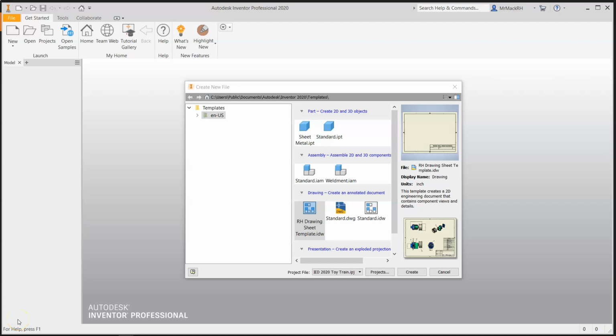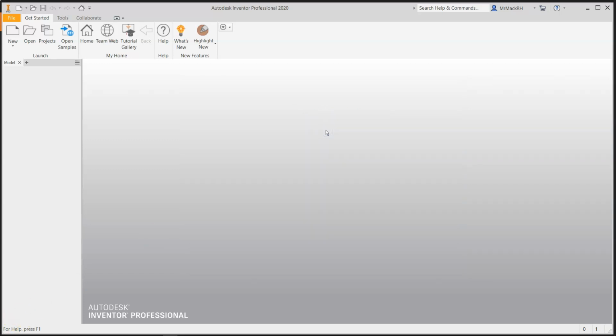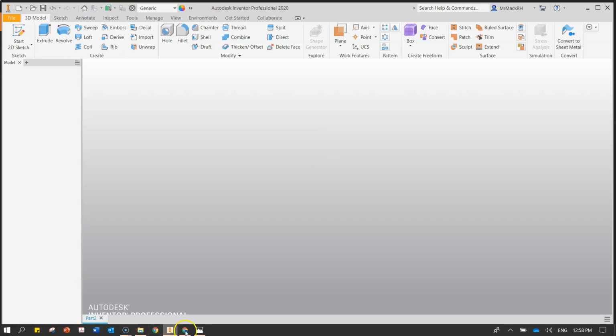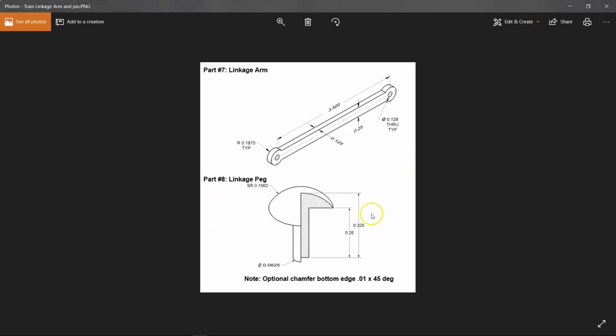This tutorial is to help you with the train link pin. So we go to standard.ipt, and we're going to be looking at the linkage pin or linkage peg. Either term is okay. I will say this diagram is missing a key measurement, so I'll put that in as we draw it.